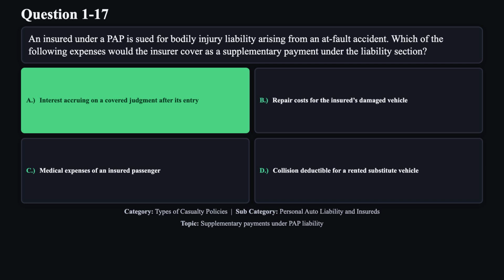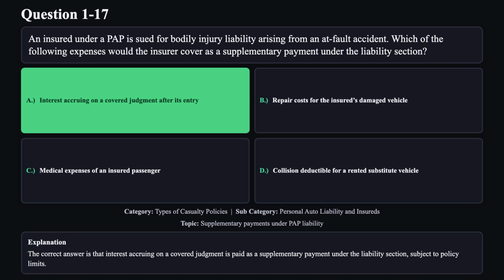The correct answer is A. The correct answer is that interest accruing on a covered judgment is paid as a supplementary payment under the liability section, subject to policy limits.